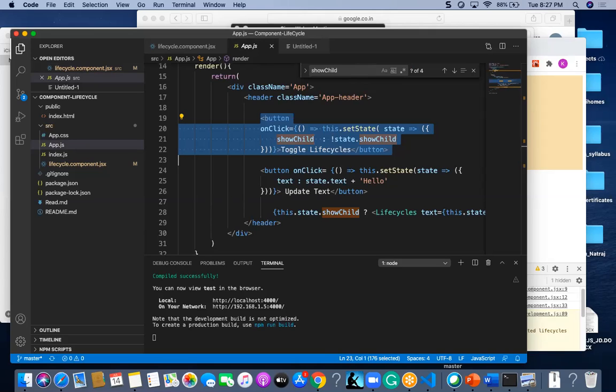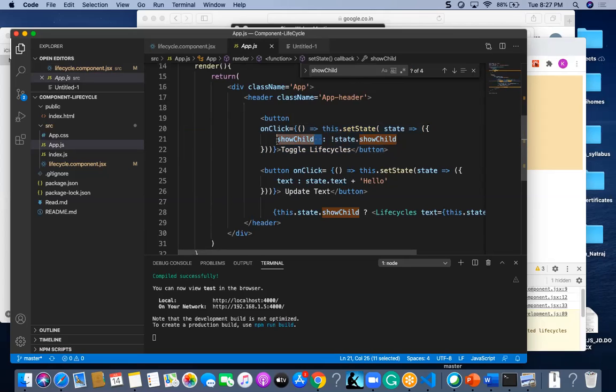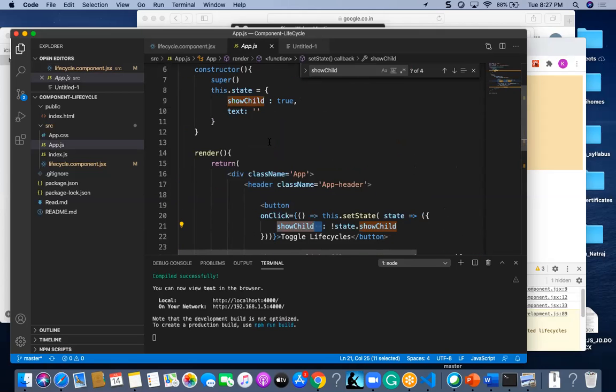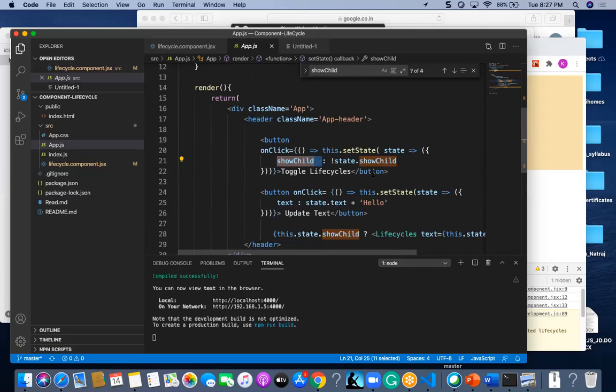I am going to unmount the component, whatever the case is. So in this, I have used this.setState, and here I have taken the showChild value. At the very first point of time I have given the showChild value as true. I am making it false. That's it.